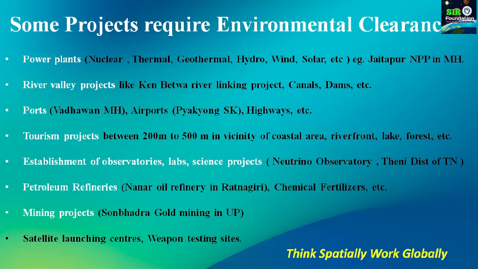Okay, so that's why this observatory was also in news. Then different petroleum refineries and different chemical fertilizer plants, they also need environmental clearance. Best example is Nanar oil refinery in Ratnagiri. This oil refinery faced huge protest in Maharashtra because there are many environmentalists and villagers who are against the Nanar oil refinery because of environmental concerns.